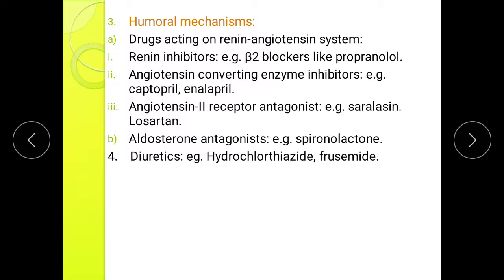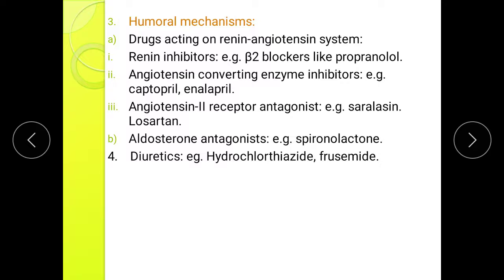Example of renin inhibitor: beta blockers like propranolol; angiotensin converting enzyme inhibitor, for example captopril, enalapril; angiotensin 2 receptor antagonist, for example saralasin, losartan. The second class, that is aldosterone antagonist, example is spironolactone.